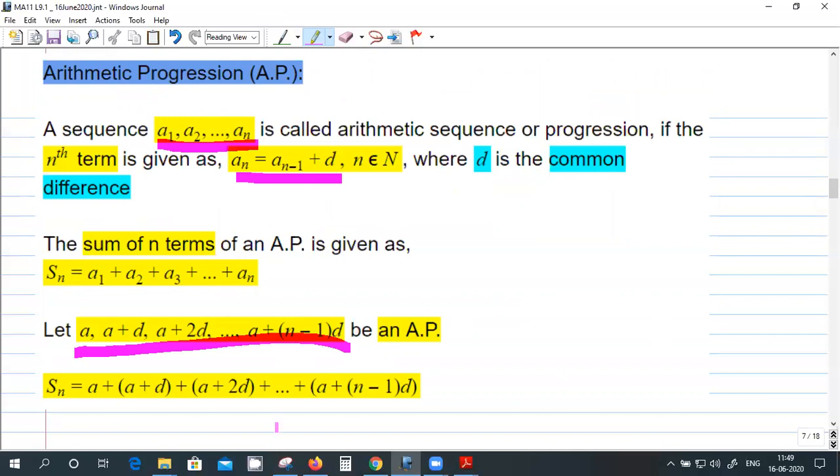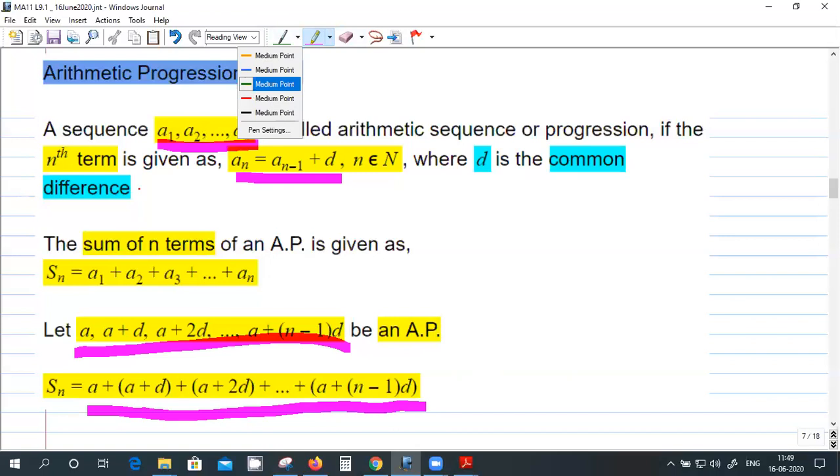So the sum of n terms is this one. So how do you get the formula for the sum of n terms? Suppose you want to derive a formula. Sn is equal to n by 2 times 2a plus n minus 1 d. So you know how to derive that formula? No, I don't know the derivation. Okay.